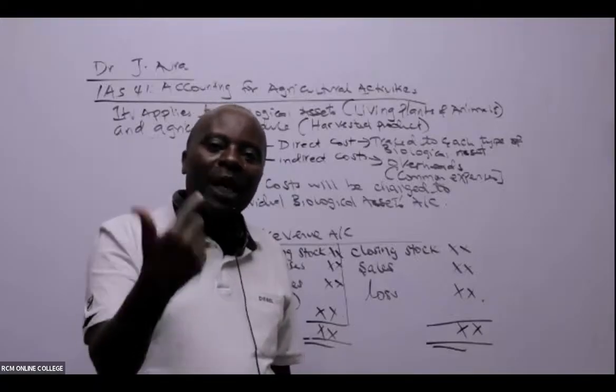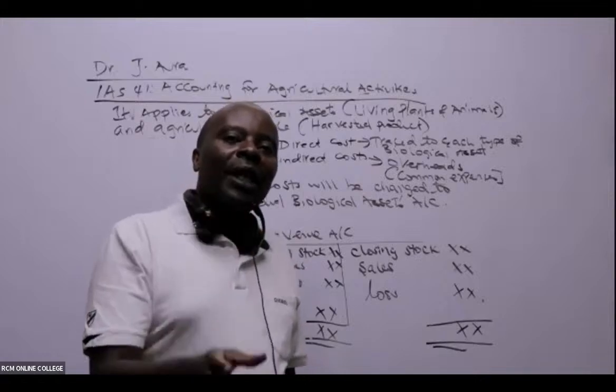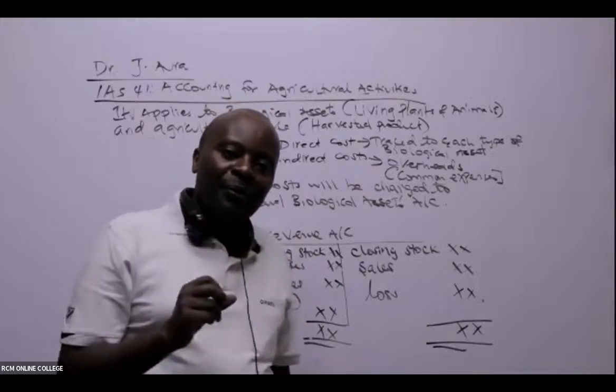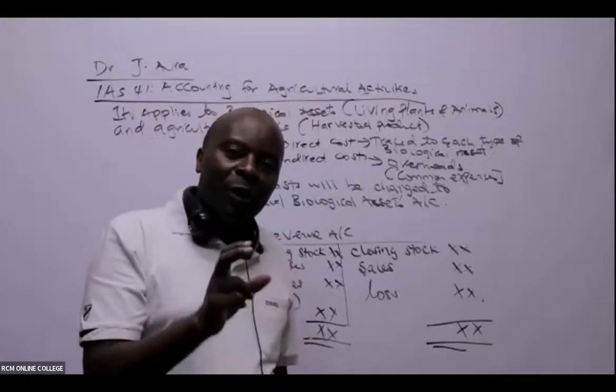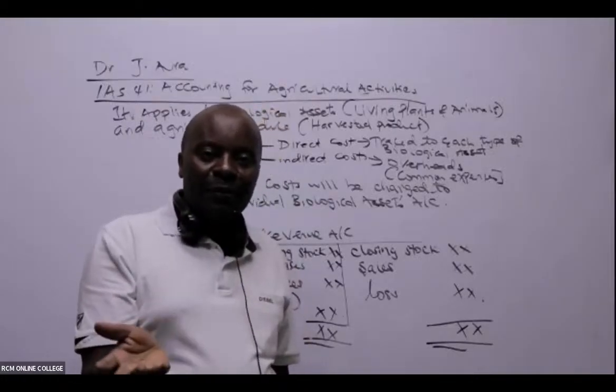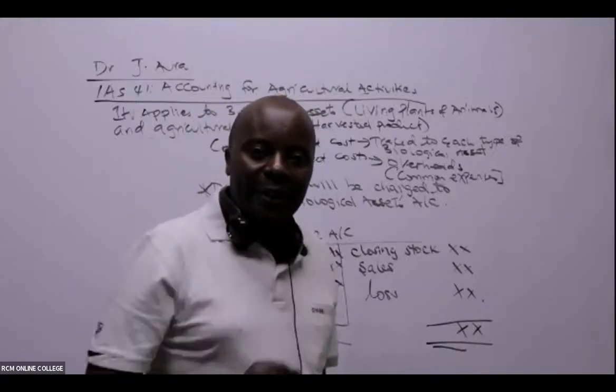You'll learn one or two things from there. So if I buy fertilizer, this fertilizer will not be for my sheep. It will be for the maize, for crops. So see, fertilizer cost can be traced to the maize.